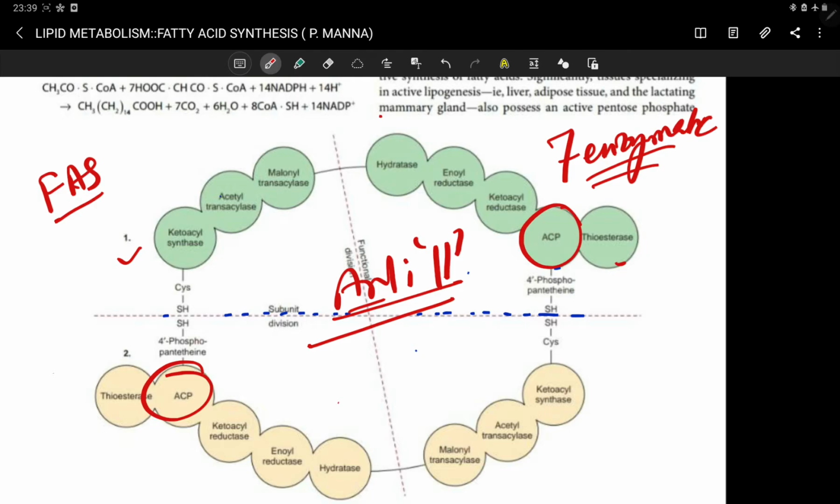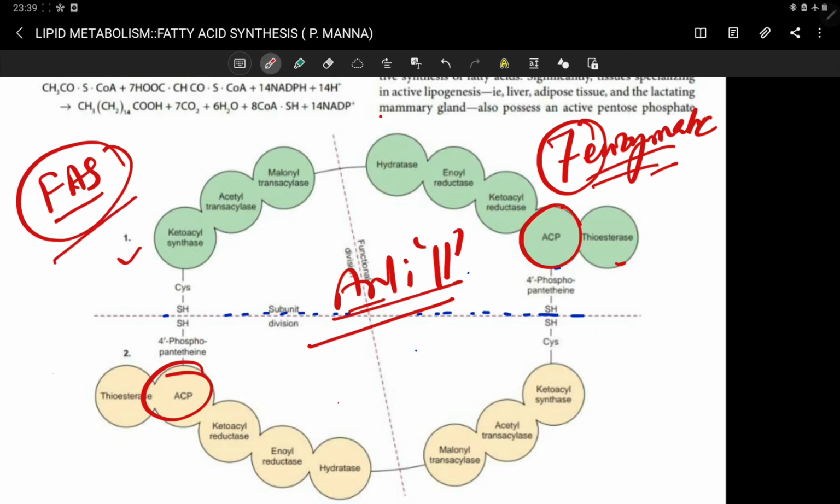This is the characteristic feature of the mammalian fatty acid synthase complex. In prokaryotes like E. coli, they have 7 separate enzymes for this fatty acid synthase complex.